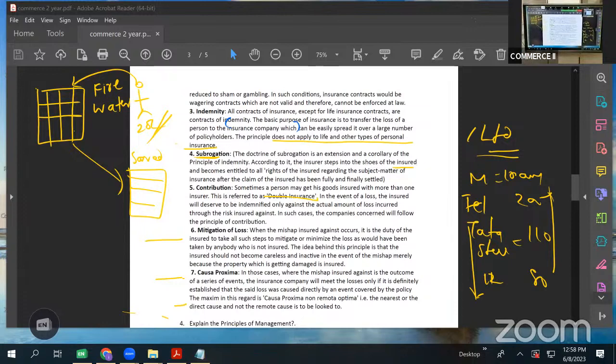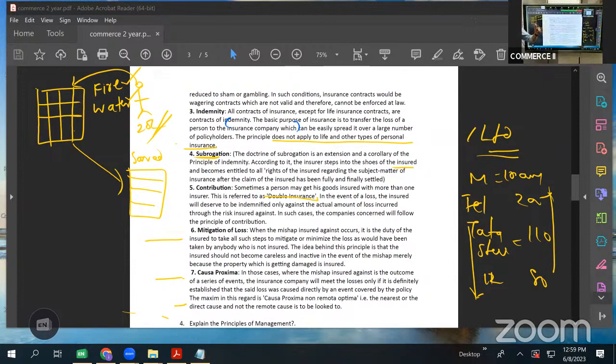The answer is no. Why? Because in his insurance policy, what were the clauses mentioned? It was fire, it was water. Now, while assessment, they will see what is the exact reason of loss. Did he lose the stock because of fire? No. Fire did occur, but the stock was saved and moved to a safe place.